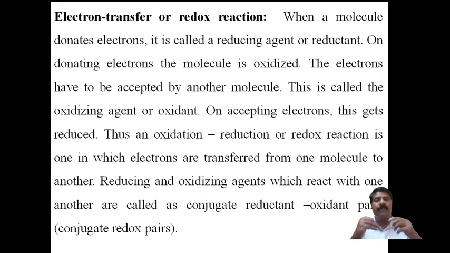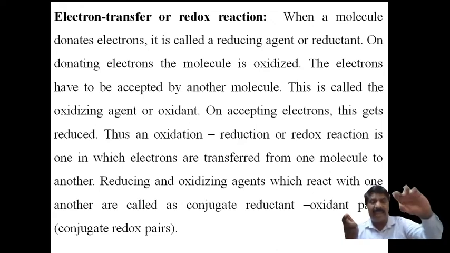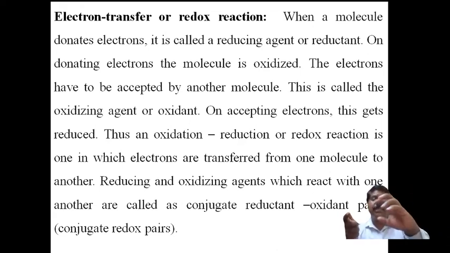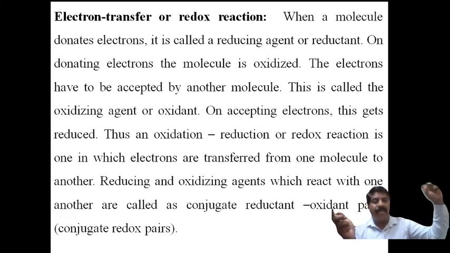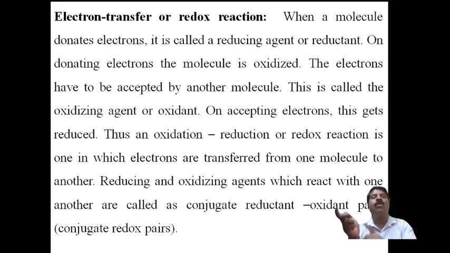Therefore, a molecule which donates the electrons and becomes oxidized is called a reducing agent, the one that adds electrons to the other. Suppose this molecule is donating electrons; then there will be another molecule which has the ability to accept the electron. Accepting those electrons means a reduction will take place. Therefore, this molecule helps to make the reduction, so it is called an oxidizing agent.